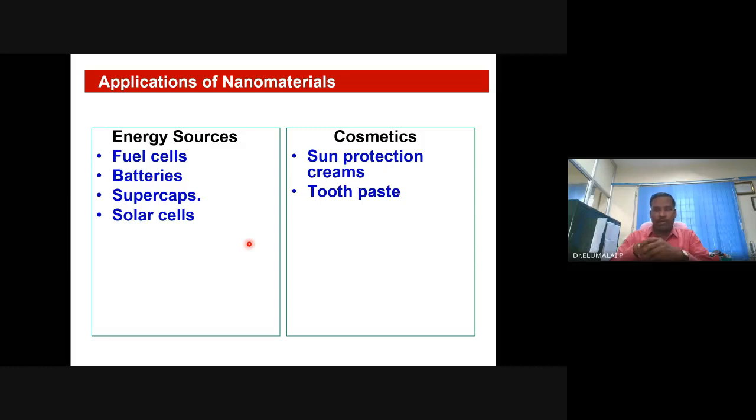And with respect to solar cells, there is no doubt the efficiency has increased from less than 10% to double digits, 23%, 26%, and still increasing. With anti-reflective coating, you can do very much with nanomaterials, so that all the radiation falling on the solar cell can be absorbed and utilized for conversion into electrical energy.